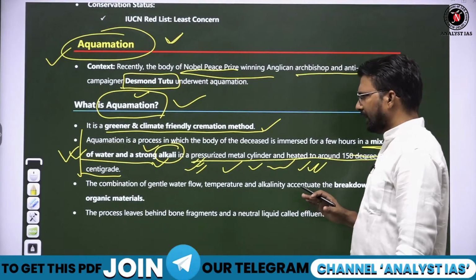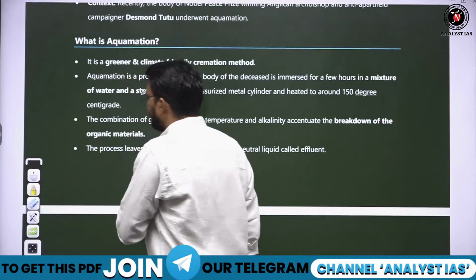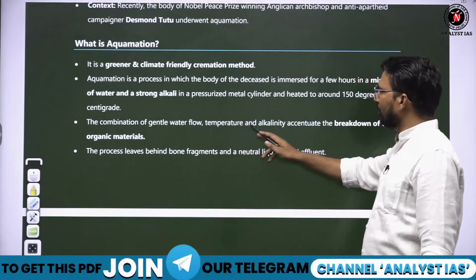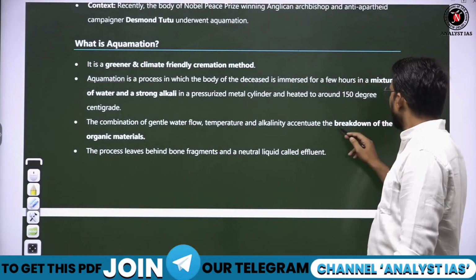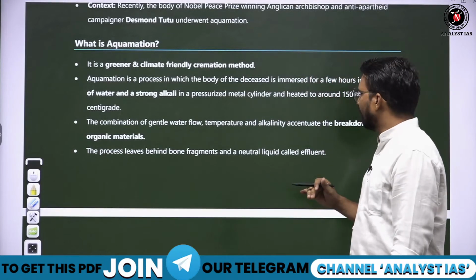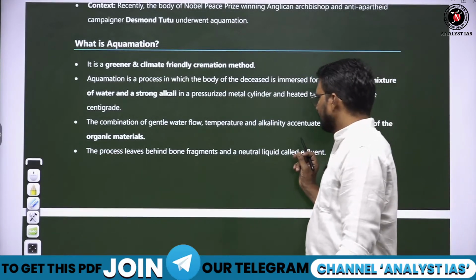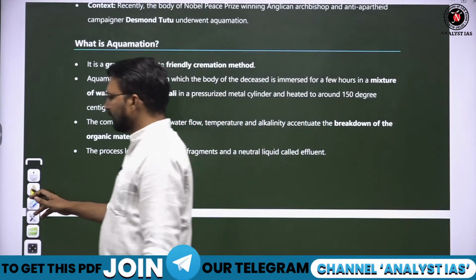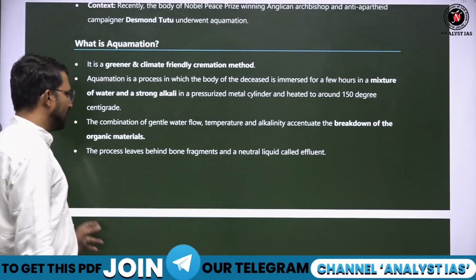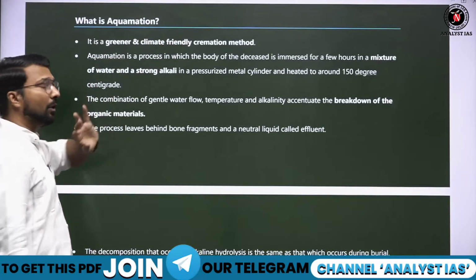फाइन. So in alkali material and in a metal pressurized box the body is submerged, and gradually the combination of gentle water flow, temperature and alkali exchanger breaks down the organic material. Body का सारा organic material जो है break down हो जाएगा and within few hours that will convert into fragmented natural liquid. That is why it is called aquamation, because it is performed with the help of water.